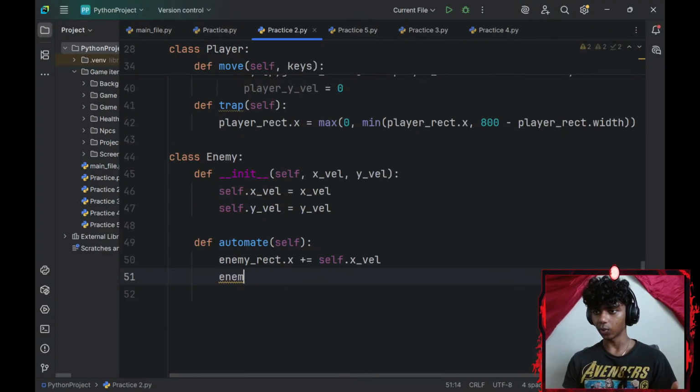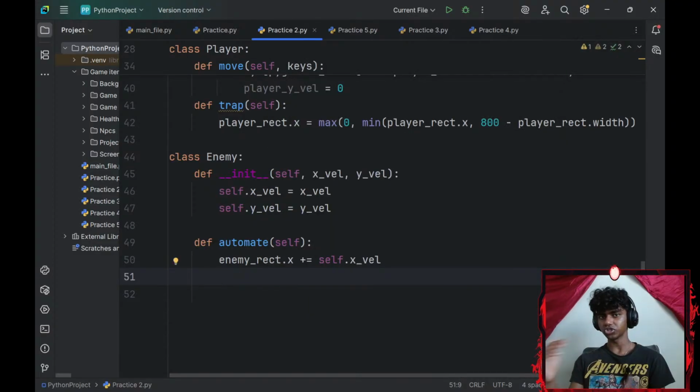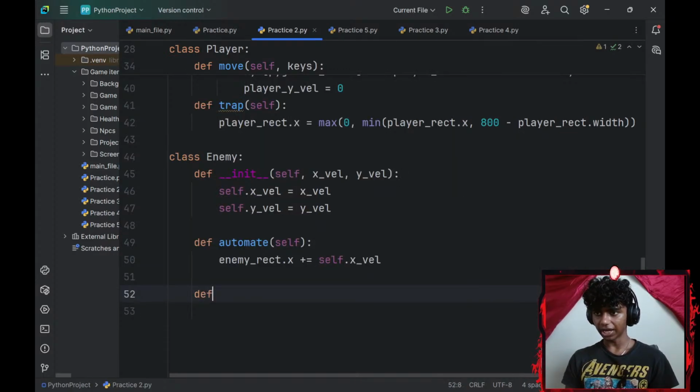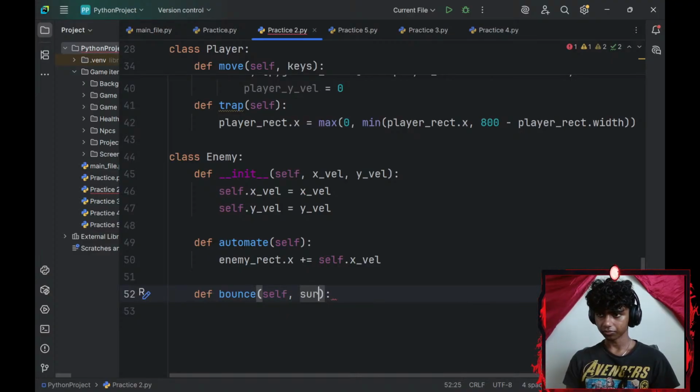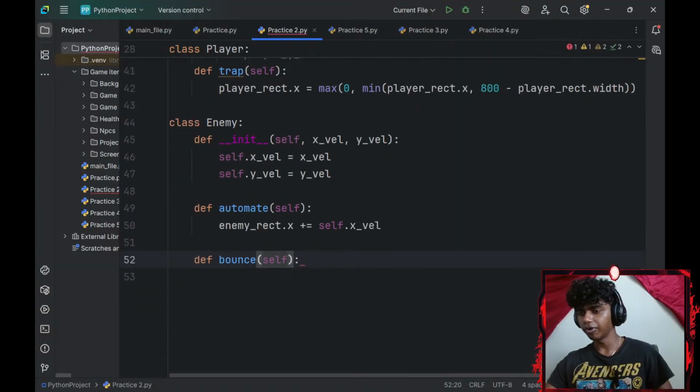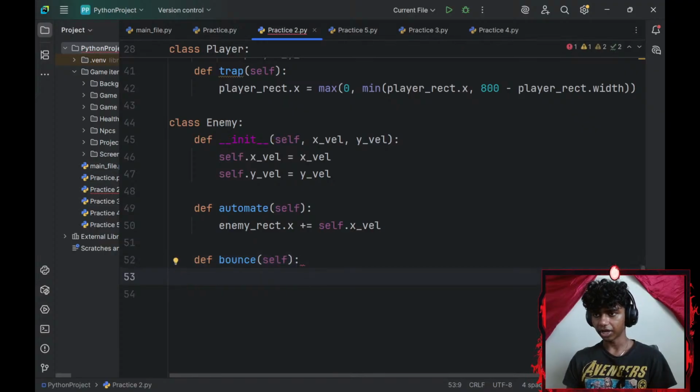Honestly, I don't think I'll need a y-axis because I don't want my enemy to move all over the screen. I just want it to move in the x-axis. Okay, let me define a bounce function now so my enemy doesn't exit the screen as well. I will go with a parameter of surface. Actually, I'm pretty sure I don't need a parameter. Okay, I don't need a parameter for now.